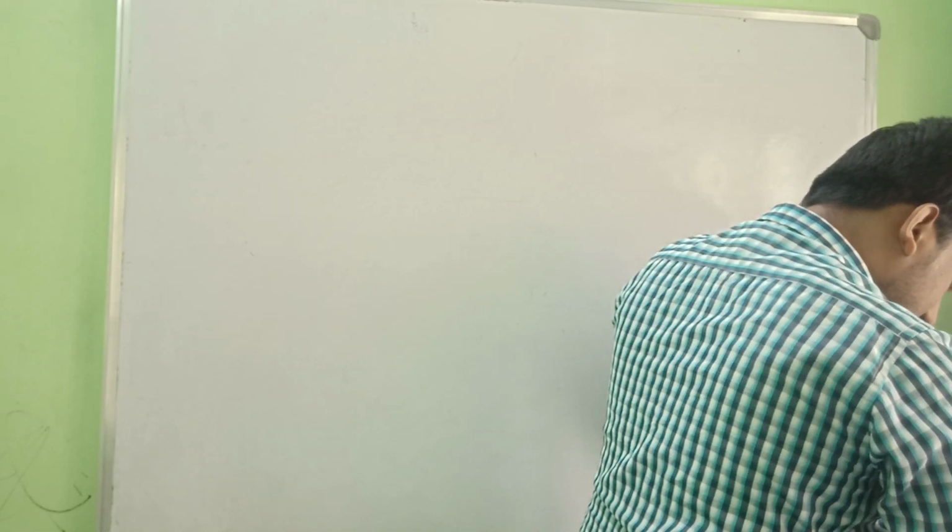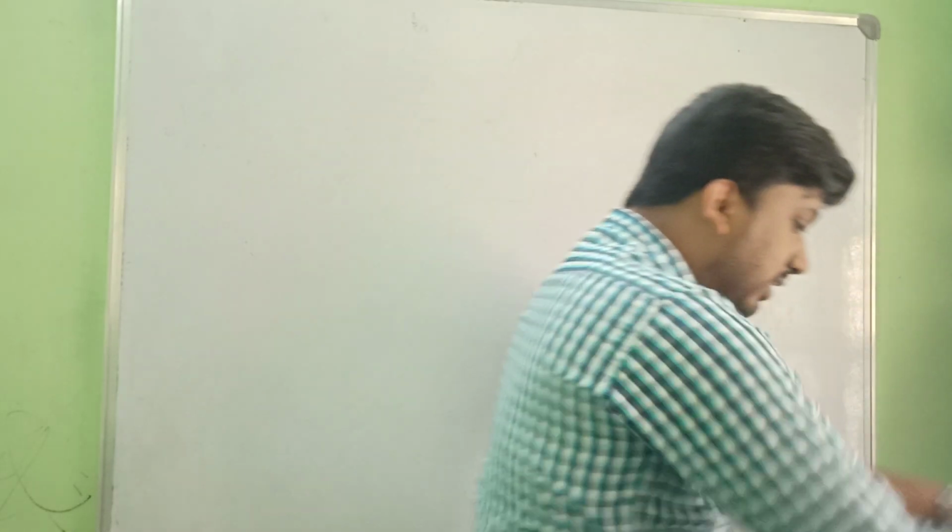Okay, let us see the form of the problem.